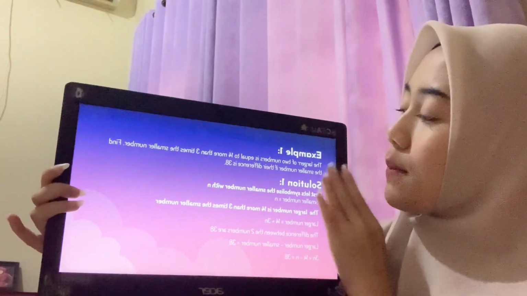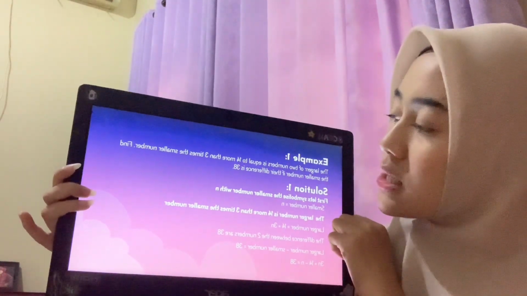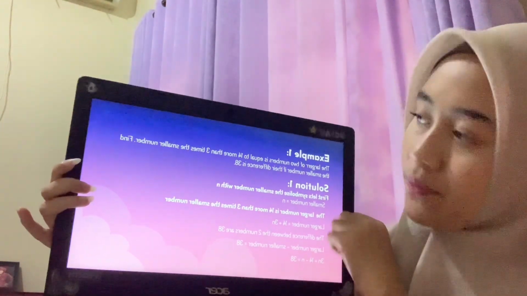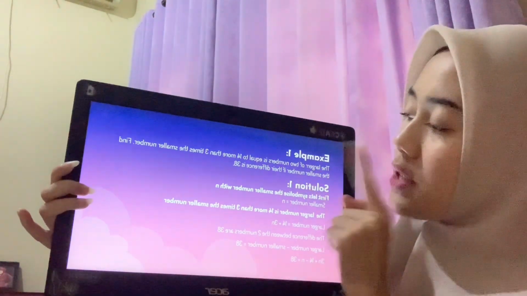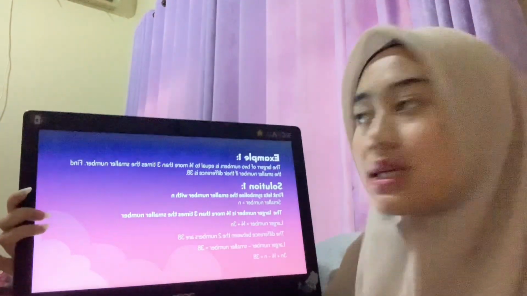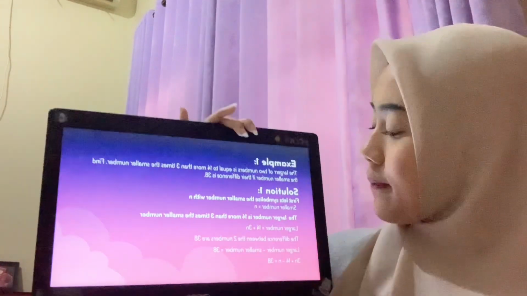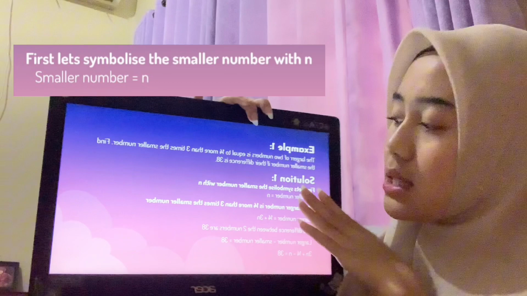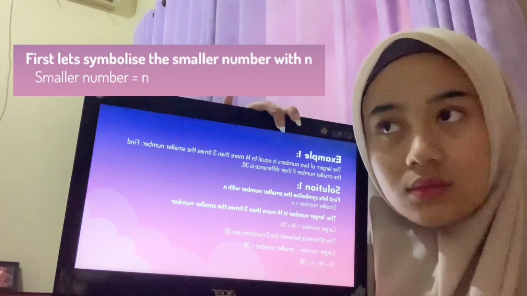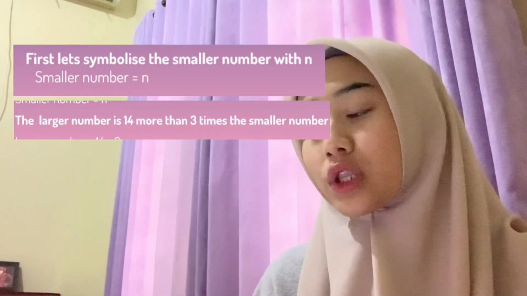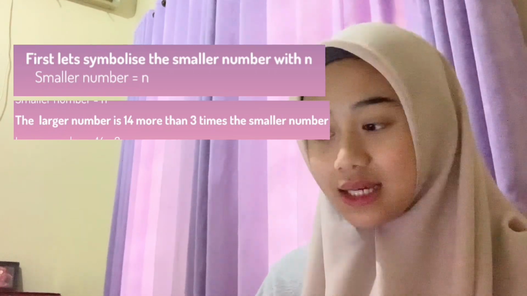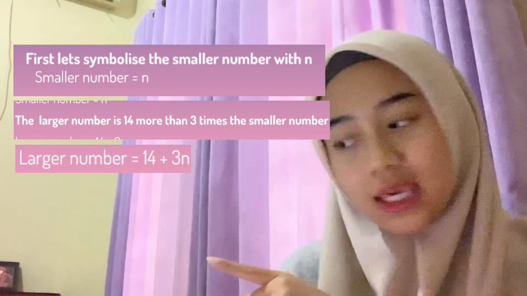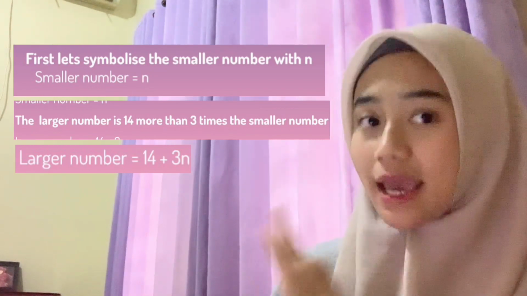The question of the example 1: the larger of two numbers is equal to 14 more than 3 times the smaller number. Find the smaller number if their difference is 38. And solution, first, we can symbolize the smaller number with n. And the larger number is 14 more than 3 times the smaller number. So the larger number is 14 plus 3n.